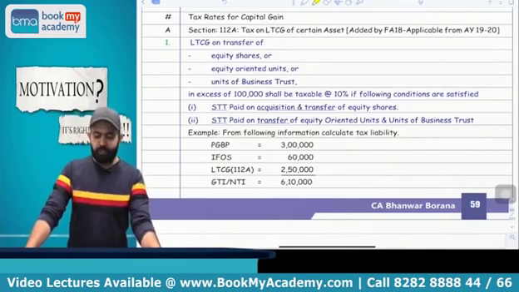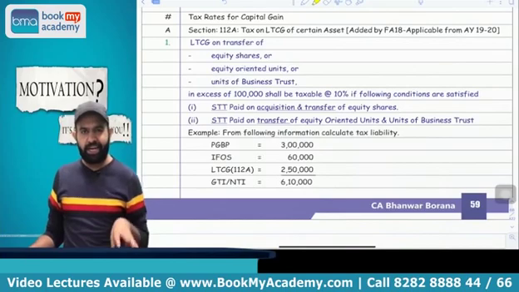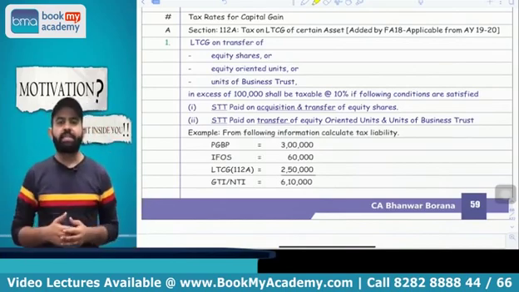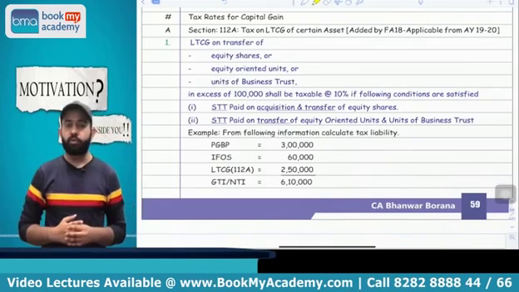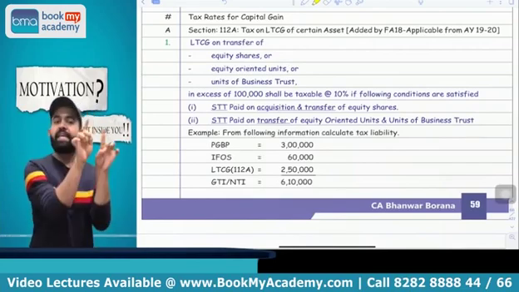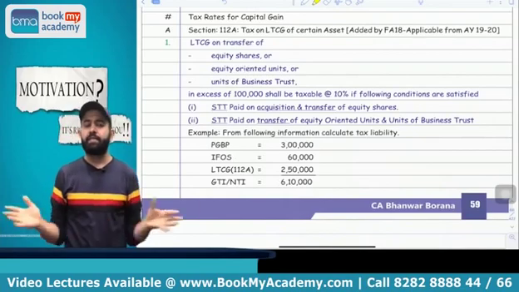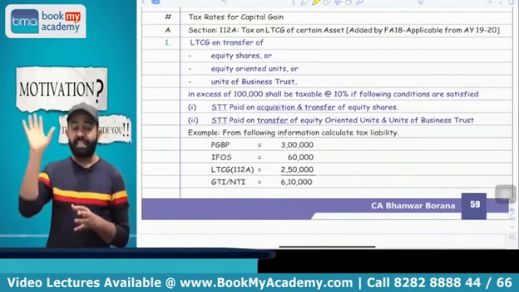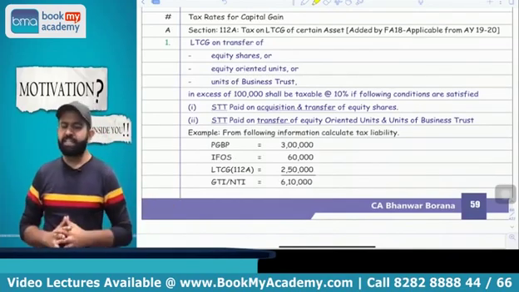Now section 112A. Section 112A says that if there is a long-term capital gain on an equity share, equity-oriented mutual fund, or units of a business trust, then that long-term capital gain in excess of 1 lakh will be taxable at the rate of 10%. Earlier, this was exempt under section 10(38), but this amendment was made by the Finance Act 2018.